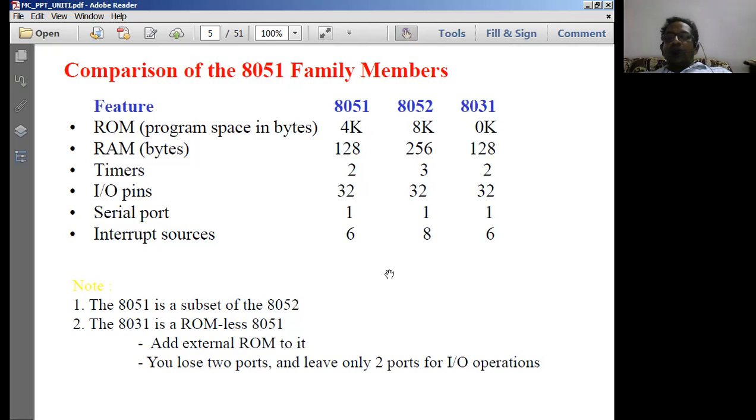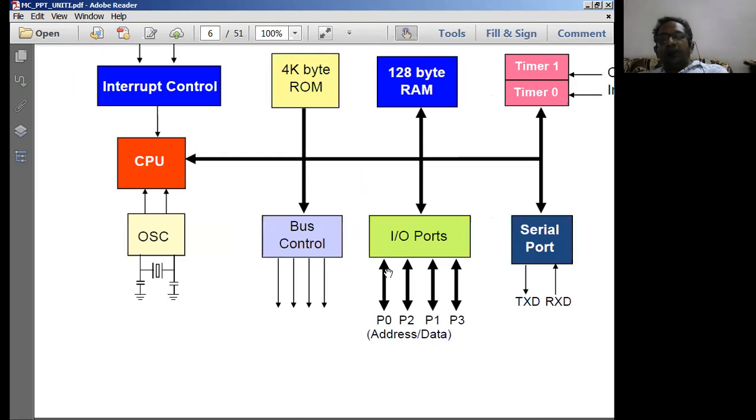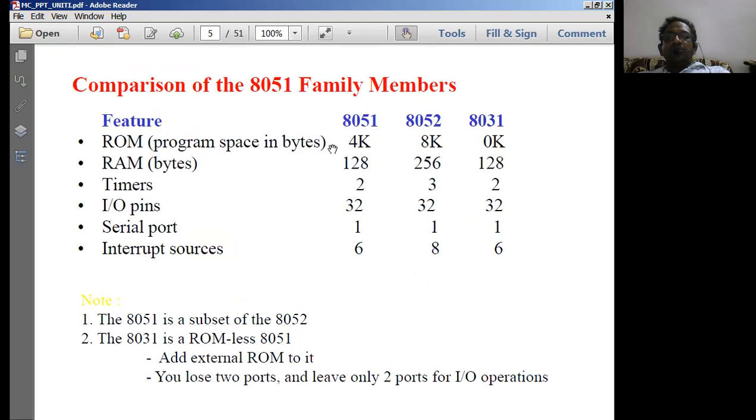Now as I told you already, a microcontroller is going to be single purpose, and it cannot be expandable. That means whatever it normally has, it will remain as it is without any change. We have to simply live with it.